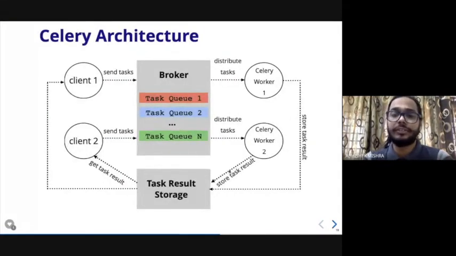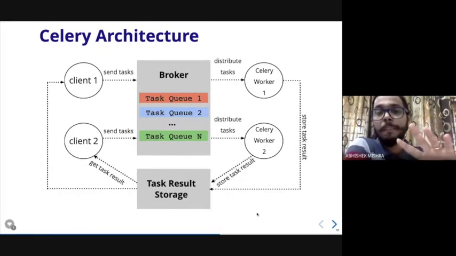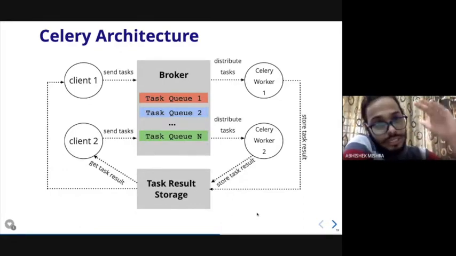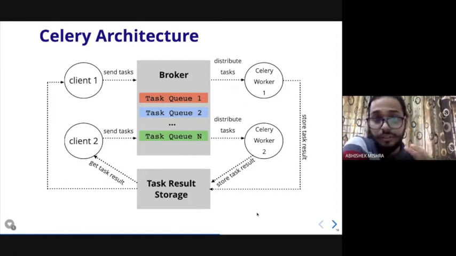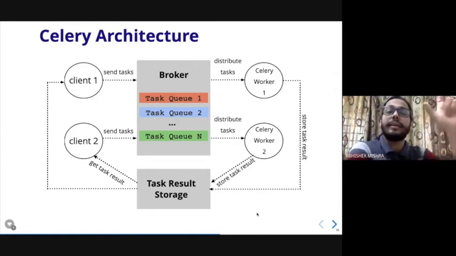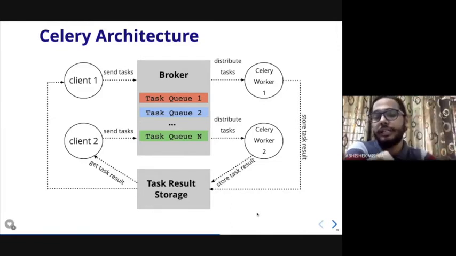Coming to the Celery architecture, this is a very simple architecture where your client sends a request to a broker. The broker maintains the task queue, and your tasks are arranged in a queue. The broker takes care of all of this. If you are using RabbitMQ or Redis, they will take care of the task queue management depending on their internal algorithm. Then this broker will be responsible for distributing the tasks. If you remember, in the initial slide I showed the minion diagrams of how the broker assigns the workers their tasks.